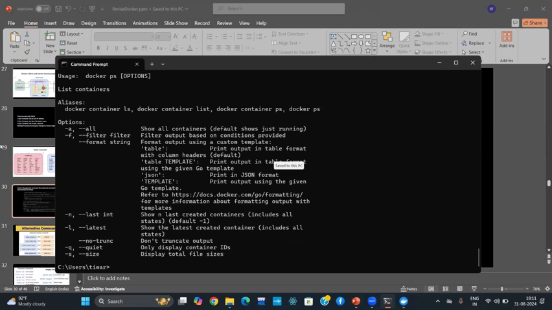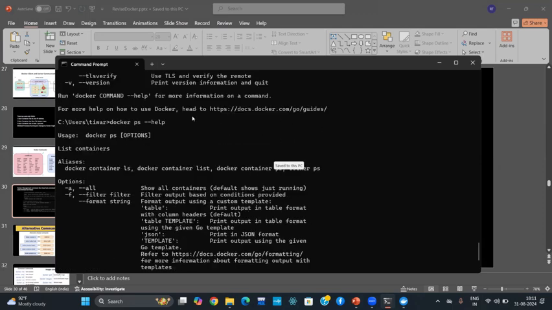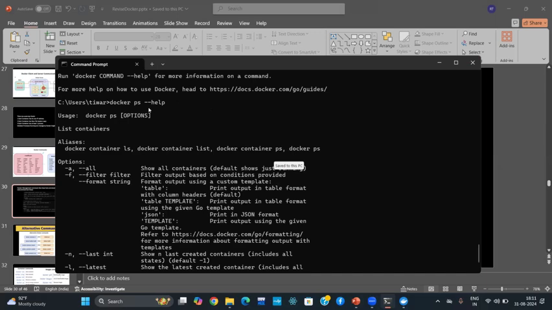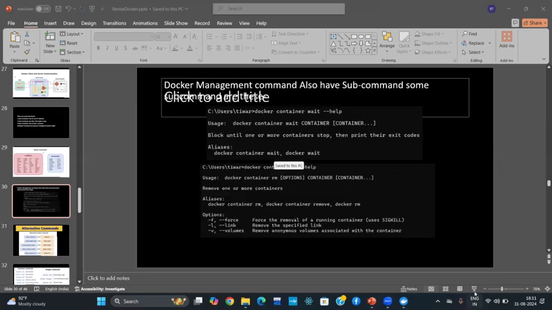Here you can get the option -a, which shows all containers, including the ones which are stopped. This -a option shows all the containers which are present in your Docker Desktop. So these are some small commands, and with docker ps --help, you can get to know about that.